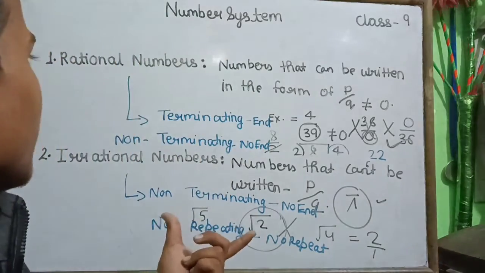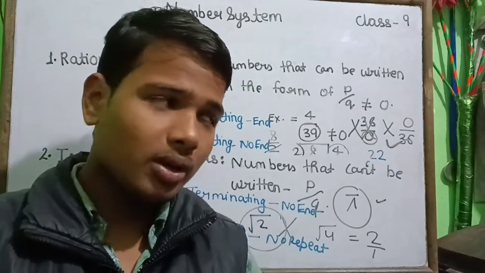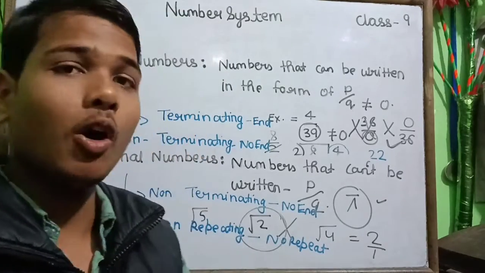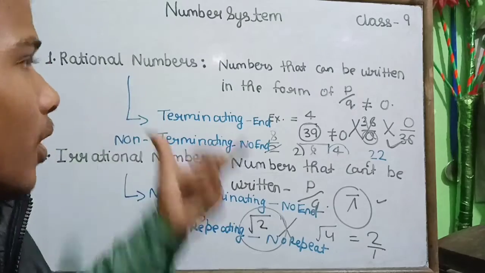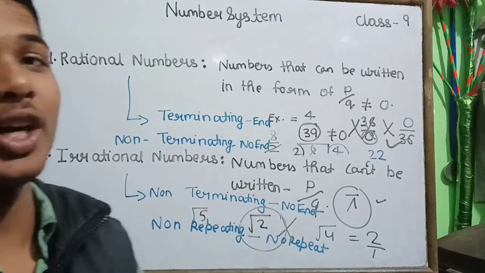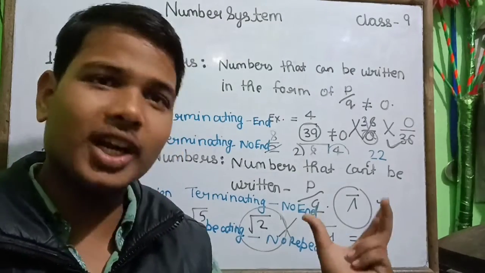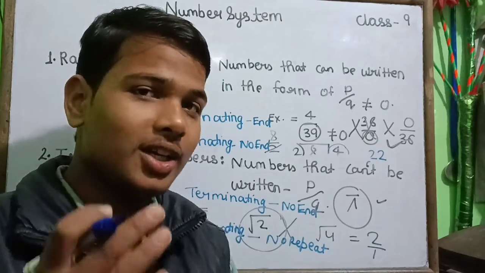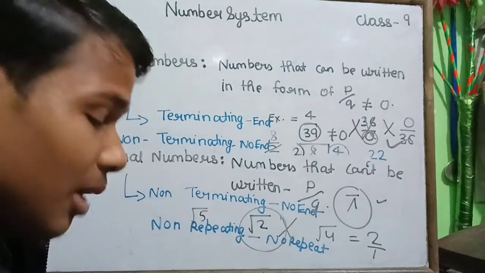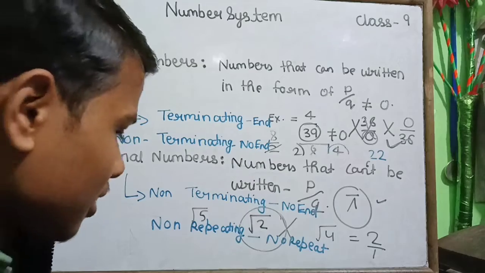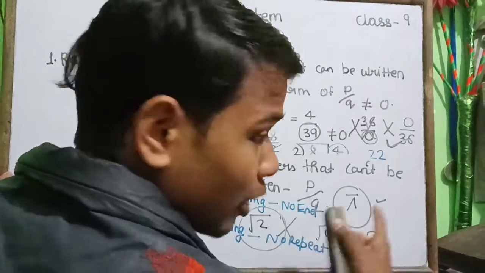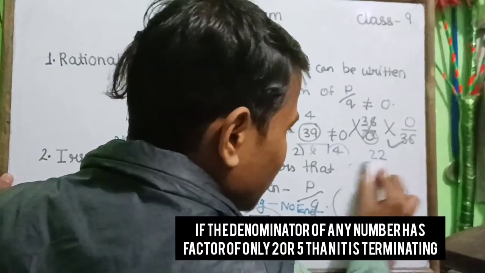Okay, now you can call it a trick or a miracle: for telling whether a number is terminating or not, you can look at the number and say whether it is terminating or not. Let me tell you what that trick is. I hope you have written this. I am erasing here.